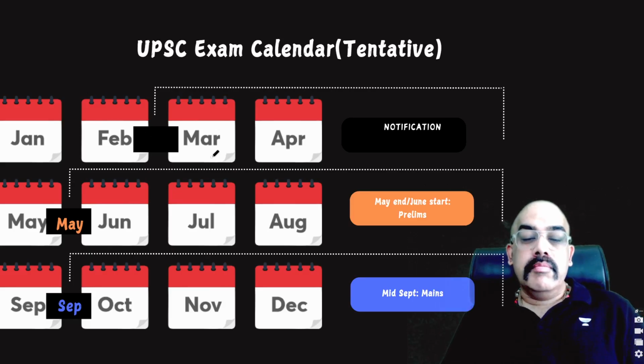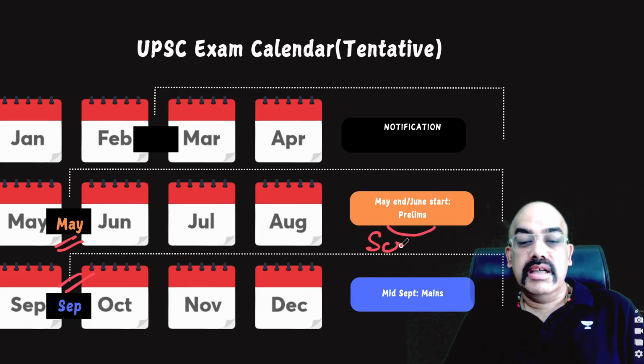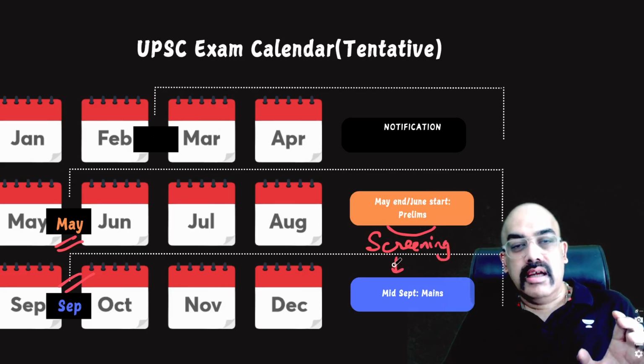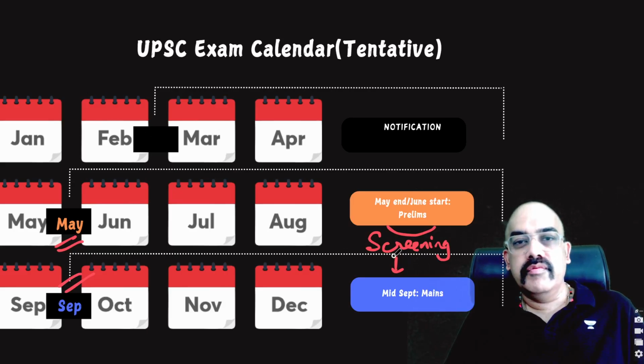May end or the beginning of June you would have prelims, right? This is generally a tentative form. And around the month of September, mid-September, you will have the mains examination. Prelims is a screening examination, the one which allows you to take mains. Please think about it. Prelims is an entry version.